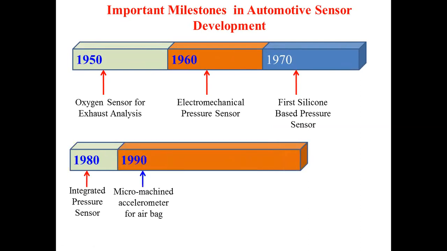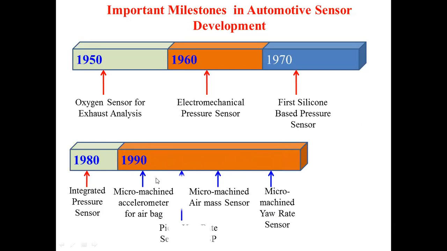In 1990, the micromachined accelerometer for airbag, micromachined air mass sensor, and micromachined yaw rate sensor were introduced. Along with that, also the piezo yaw rate sensor for the electronic stability program, that is ESP.